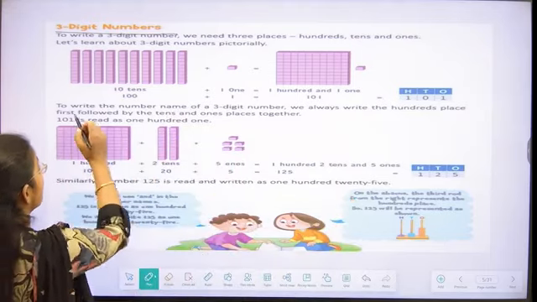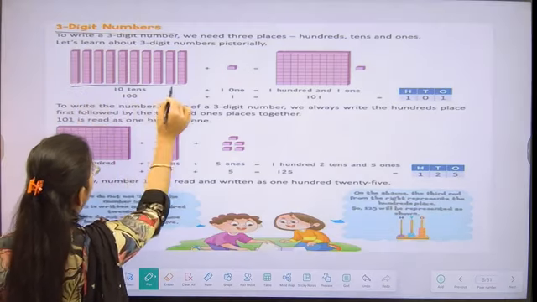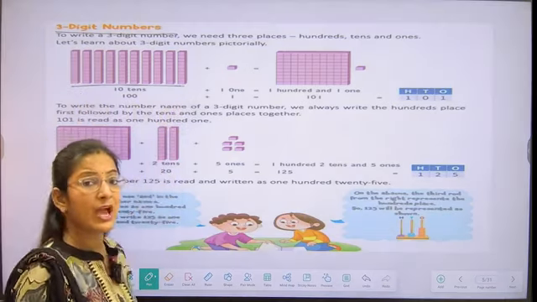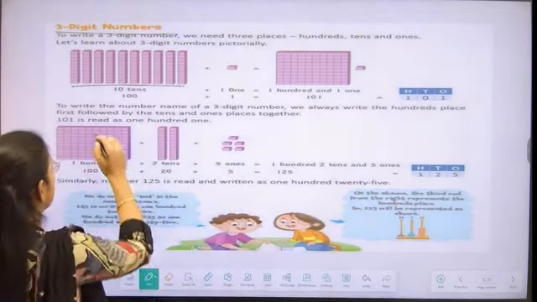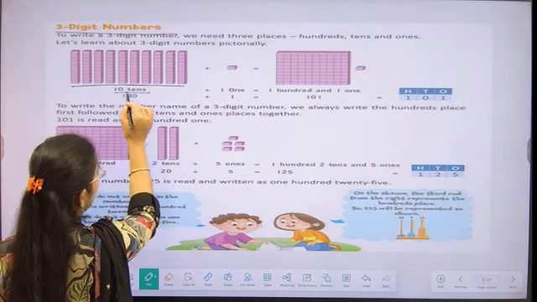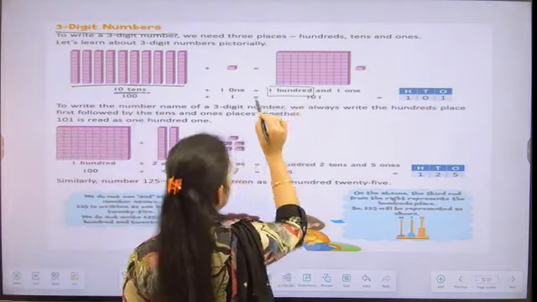For making a 100, we have to combine 10 tens. If I'm combining these 10 tens, then it will form a 100, student.